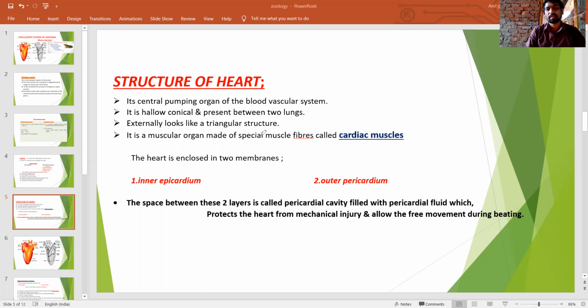The sinoatrial node, present at the upper side of the right auricle, generates the action potential. Heart muscles can generate the action potential on their own without involvement of other organs. So it is known as a myogenic heart.